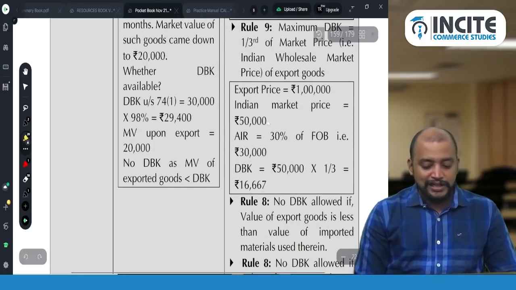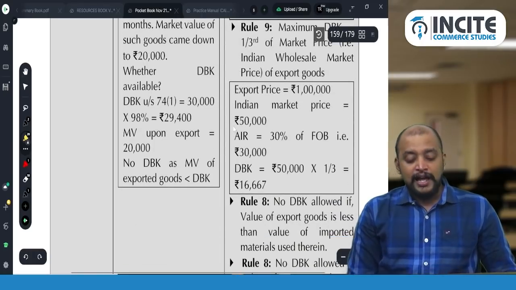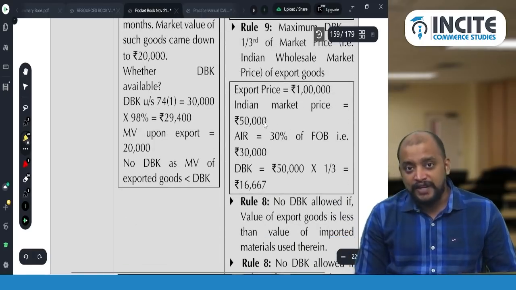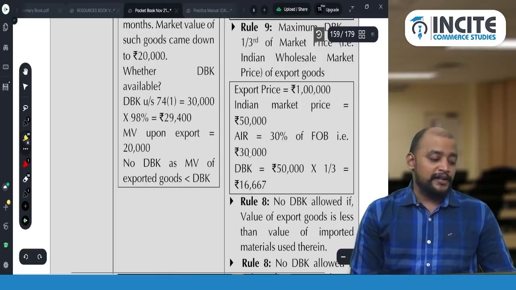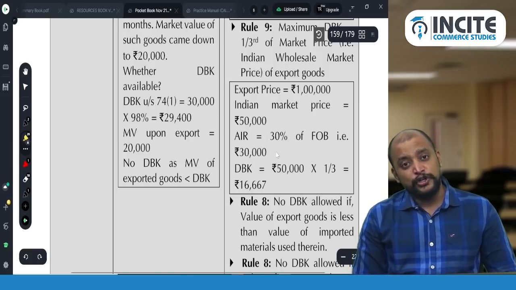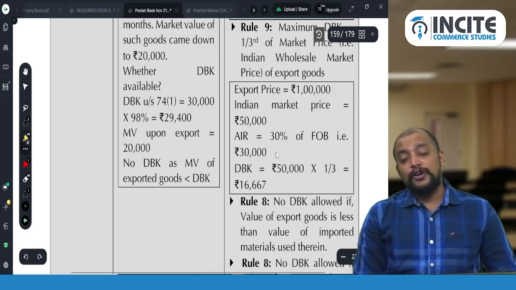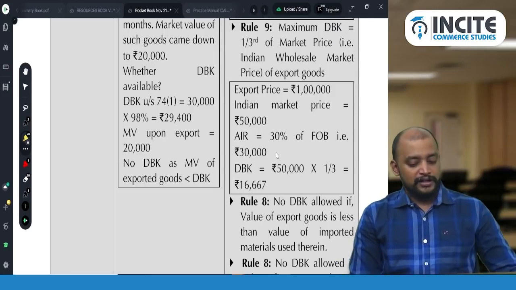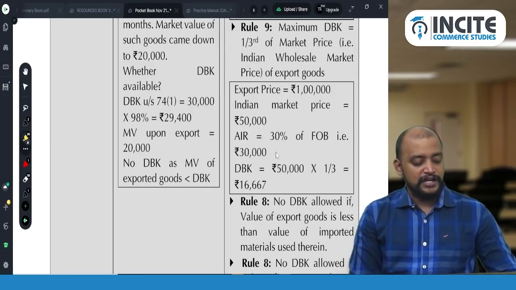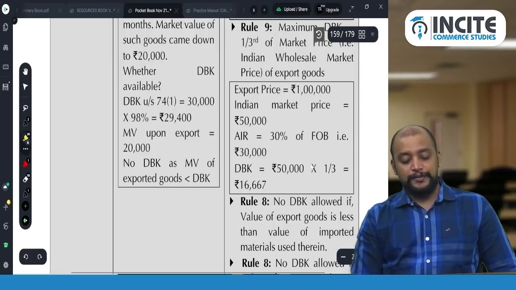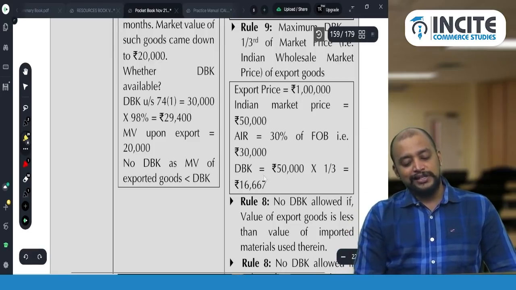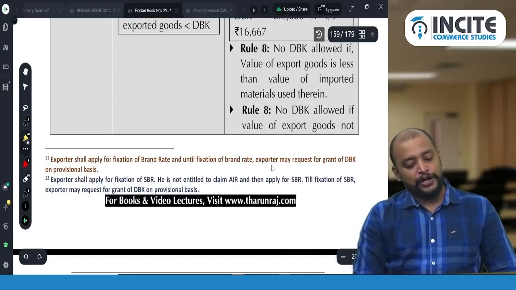For example, you see this, export price is 1 lakh and Indian market price is 50,000. All industry rate is 30% of FOB, 30,000, but market value is more than the duty drawback. Yes, but what is the duty drawback that they will give? 1/3, that is 50,000 divided by 3, that is 16,667 rupees only they will give as duty drawback. Okay, 16,667 only will be given as duty drawback.